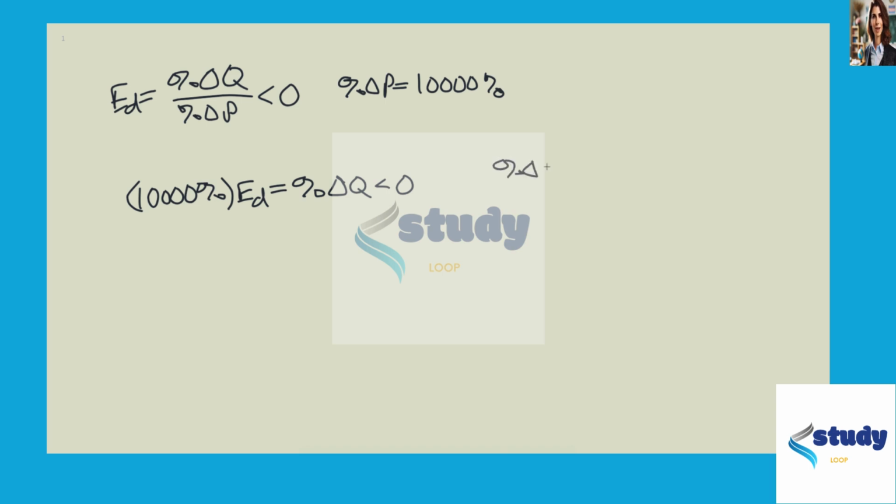Well, if the percentage change in quantity is less than or equal to negative 100%, this is going to induce that the quantity demanded is equal to 0, because of course we can't consume negative units of a good.